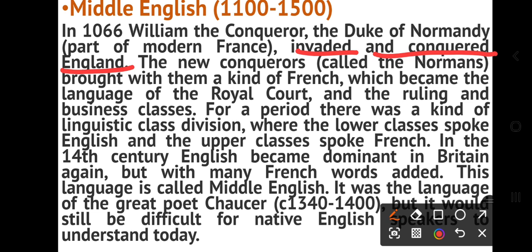In 1066, one more invader came with his army, and they were known as Normans. So the new conquerors were known as Normans, and when they started ruling here, they brought a new language with them.